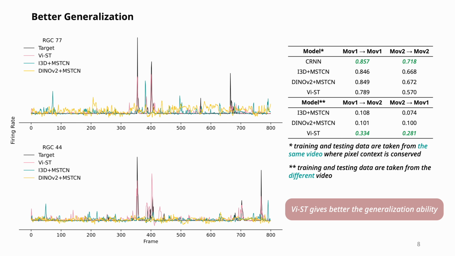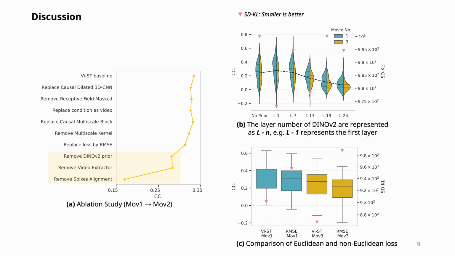and other models lack the generalization ability. Furthermore, to investigate the contribution of each model module to prediction performance, we progressively removed or replaced different modules and observed changes in CC. We found that the spikes alignment module played a more significant role compared to the video extractor, and the VEST loss had a non-negligible impact on achieving more generalized neural encoding as well. Additionally, in conjunction with Figure B, we observed that removing the DINOv2 prior had a significant impact on the model, and excessively deep DINOv2 features did not bring about more gains. Therefore, selecting an appropriate spatial feature prior for RGC visual encoding tasks requires careful consideration.